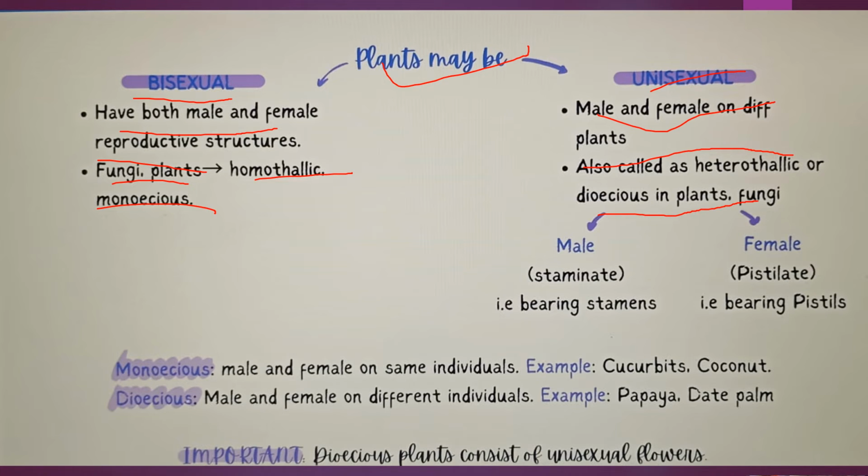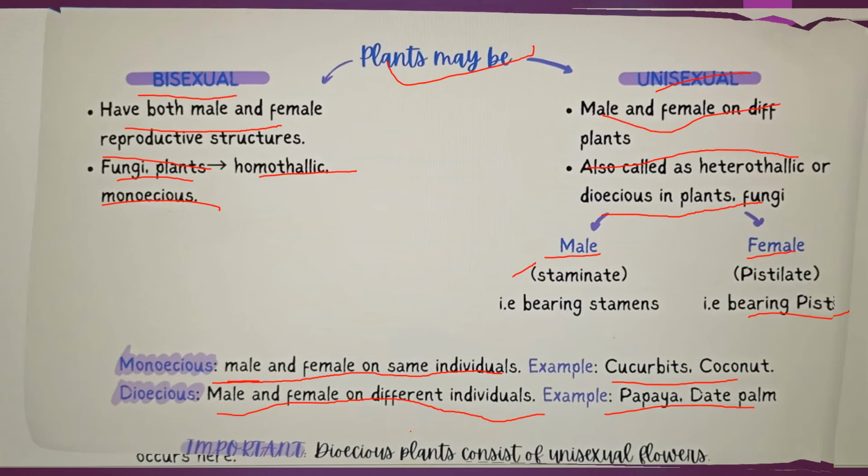Example, fungi. What happens? Males are called staminate. Females are called pistillate. So staminate bears only stamens and pistillate bears only pistils. Monoecious, male and female on the same individual. Example, cucurbits and coconut. For dioecious, male and female on different individuals. Example, papaya, date palm. And dioecious plants consist only of unisexual flowers.